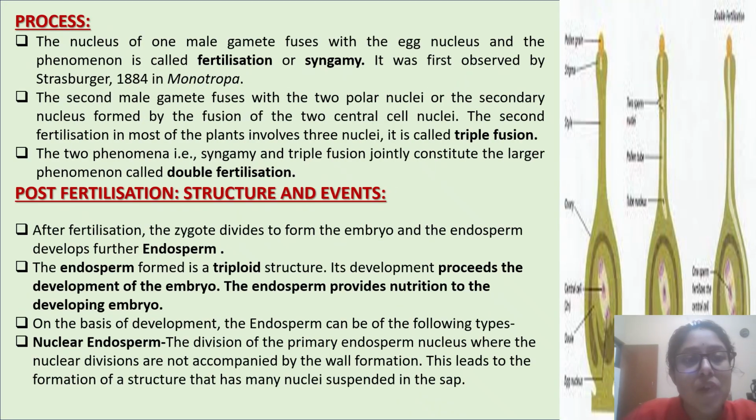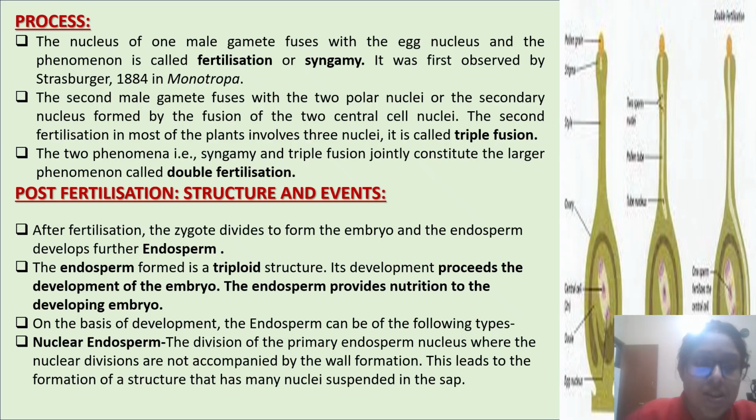The nucleus of one male gamete fuses with the egg nucleus, and the phenomenon is called fertilization or syngamy. It was first observed by Strasburger in 1884 in Monotropa. The second male gamete fuses with the two polar nuclei, or the secondary nucleus formed by the fusion of the two central cell nuclei. The second fertilization in most plants involves three nuclei. It is called triple fusion. The two phenomena, syngamy and triple fusion, jointly constitute the larger phenomenon called double fertilization.